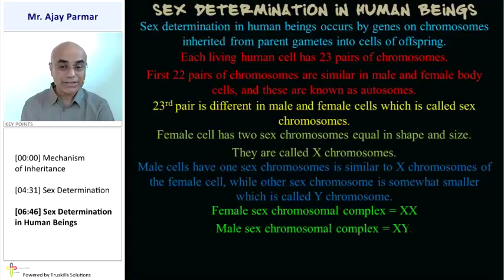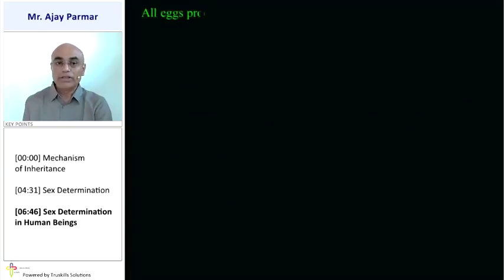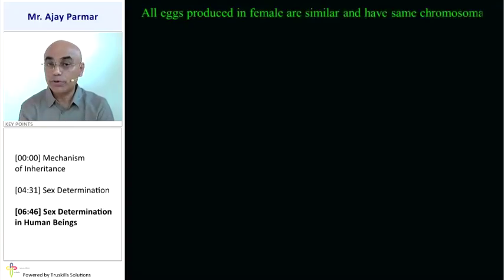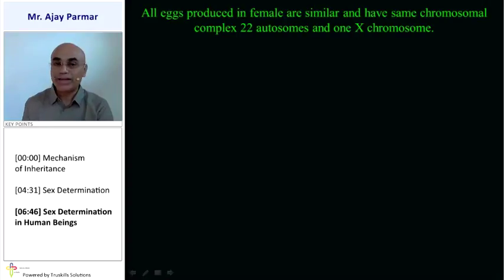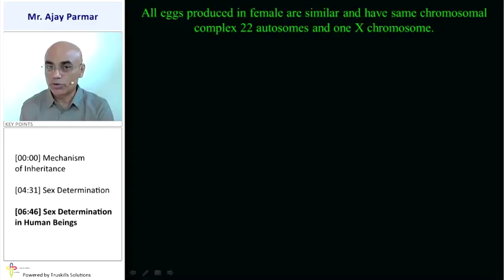Whereas that of the male sex chromosomal complex would be X and Y. Now, all the eggs which are produced in the female, that means the ova which are there in the ovary of the female, when they get mature, all of them are going to have the same chromosomal complex, that is 22 autosomes and 1 X chromosome, that is XX chromosomes.